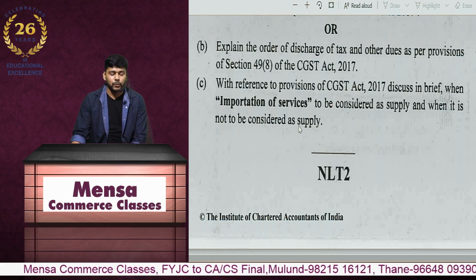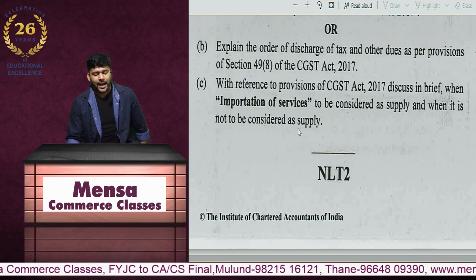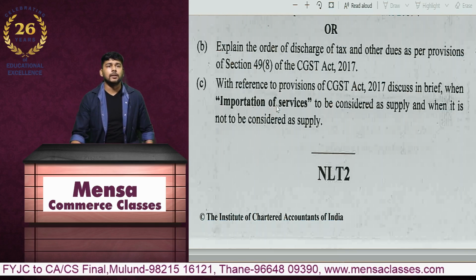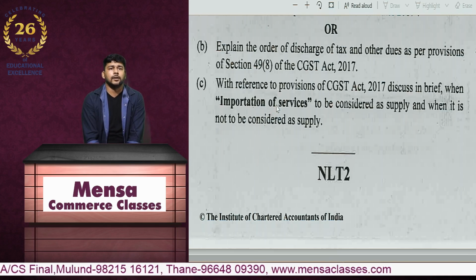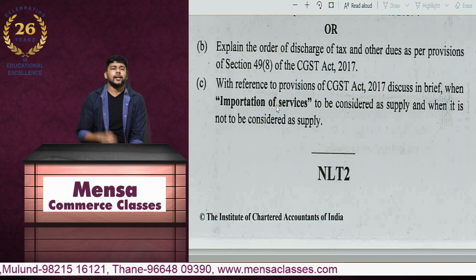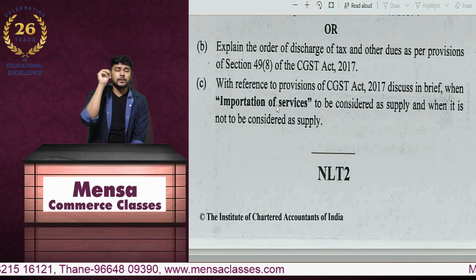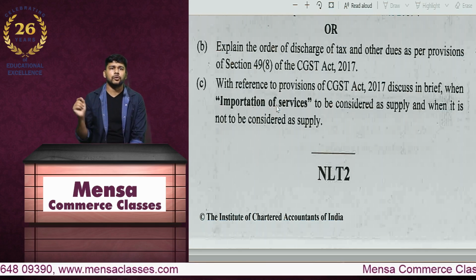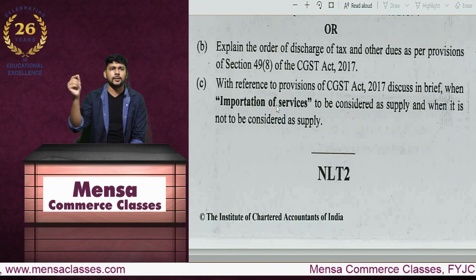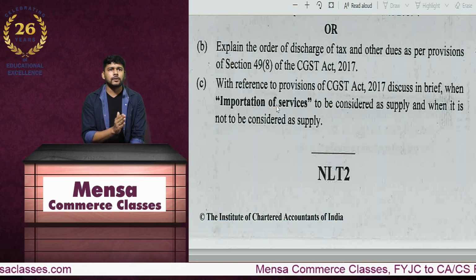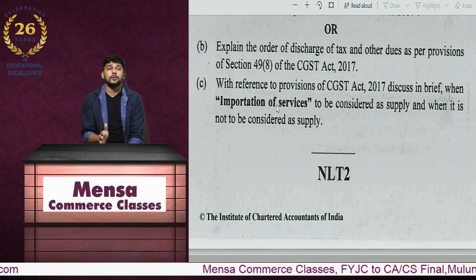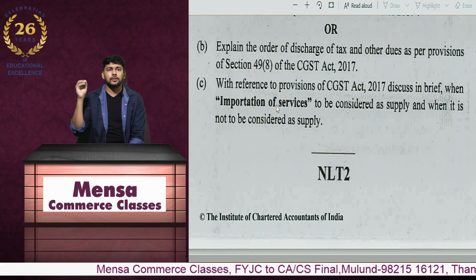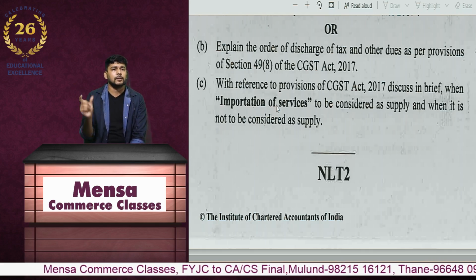And the last one was pretty simple. With reference to the provisions of the CGST Act 2017, discuss in brief when importation of service is to be considered as supply and when it is not to be considered as supply. If I refer to the provisions of Section 7, that is the scope of supply, Section 7(1) clause B, beg your pardon, import of service for a consideration, whether or not in the course or furtherance of business, will be considered as a supply. So import of service, as long as it is happening for a consideration, whether or not in the course or furtherance of business, will be considered as supply.